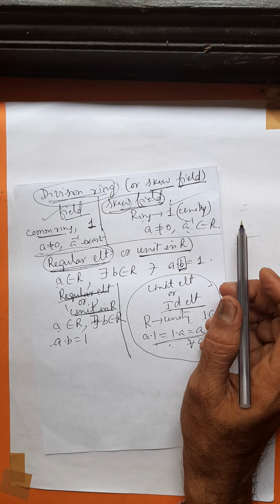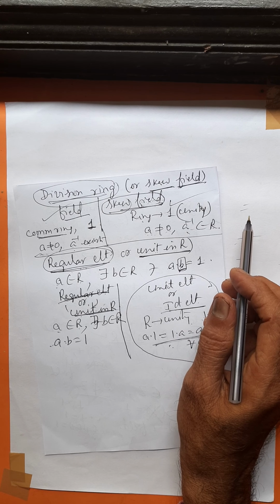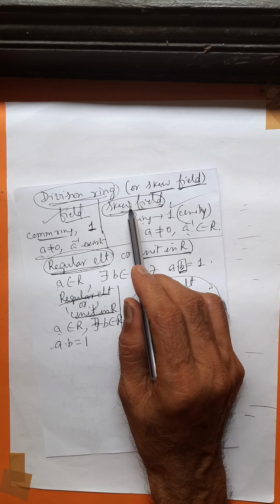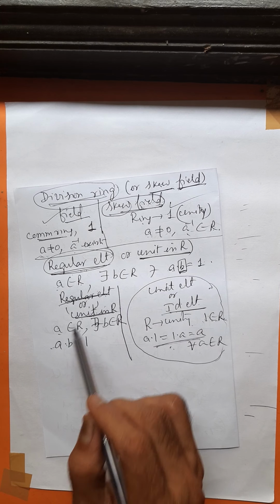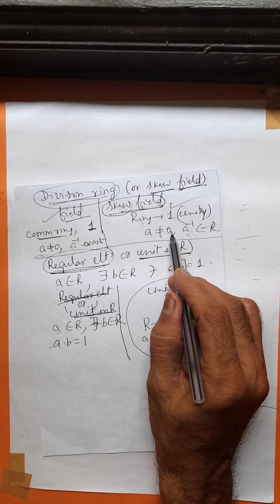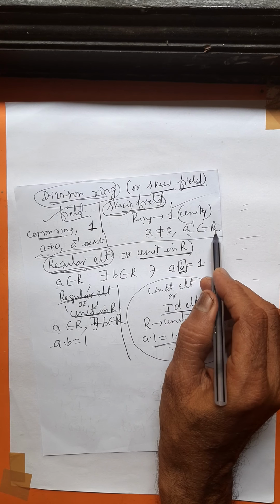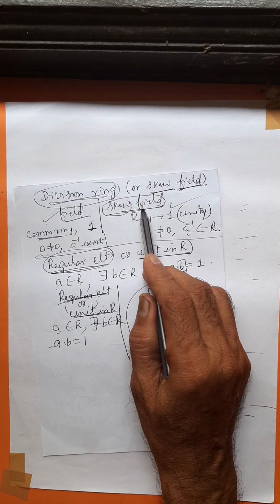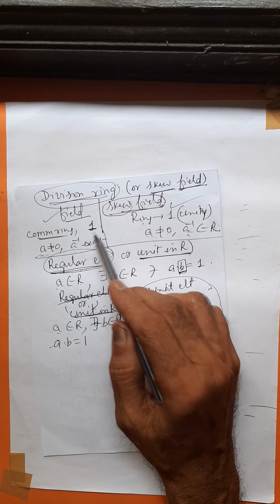This is one of the observations you have to make immediately, whether it is a skew field or a field.